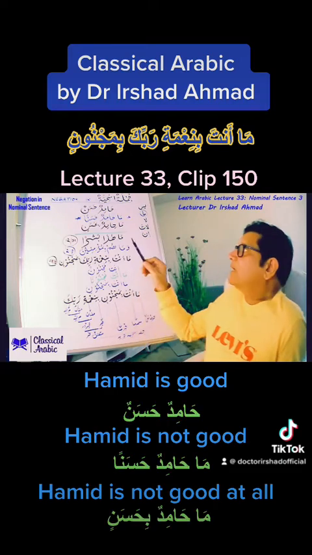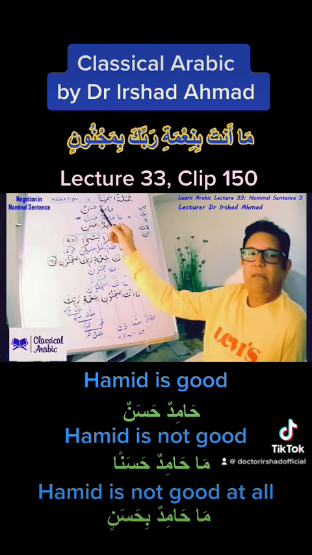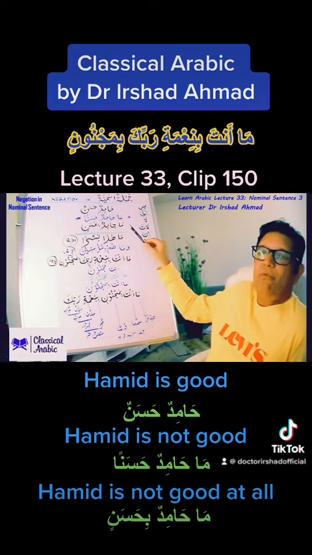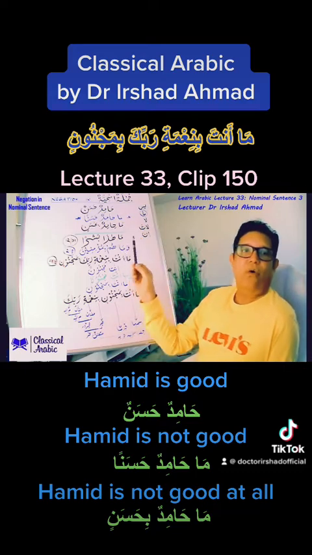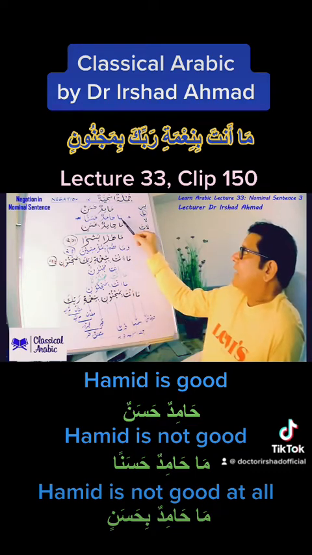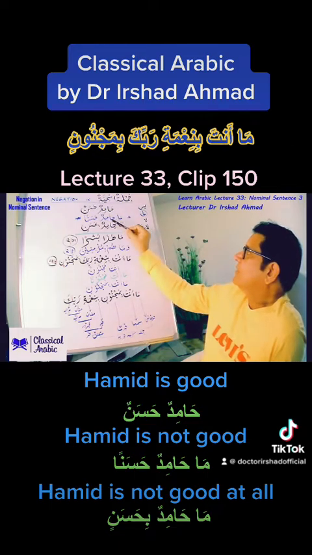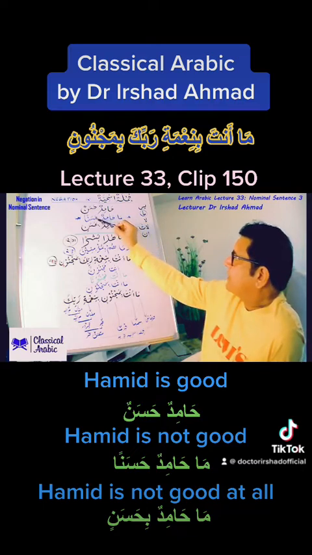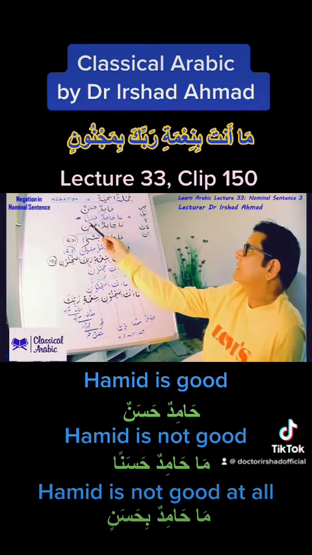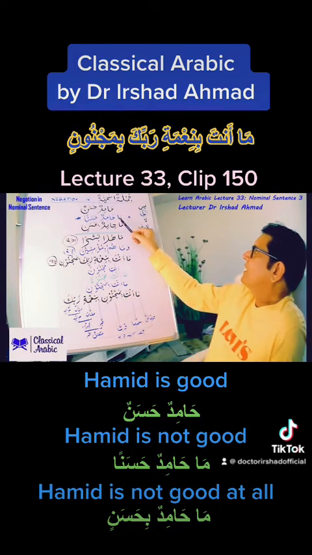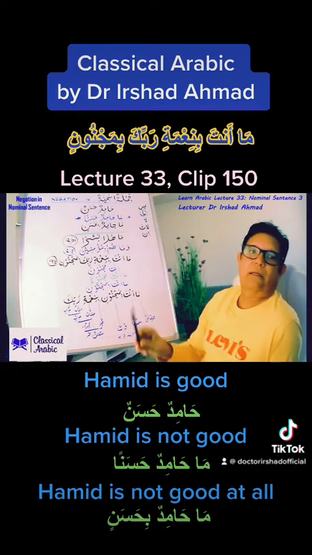So we said Hamid is good. Hamidun Hasanun, simple. Mubtada khabar. In rafa. Now we want to say Hamid is not good. So all we have to do is to add ma before this Jumla Ismiya. I'm sure you have noticed when we add ma, the khabar of this sentence goes into the state of nasab. It doesn't remain in rafa anymore. So we say ma hamidun hasanan.